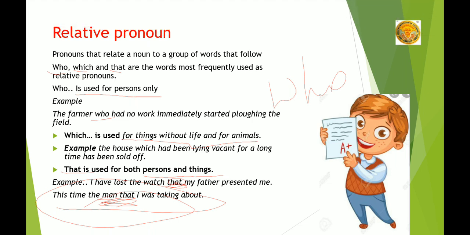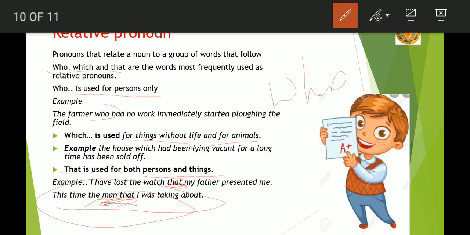So here the relative pronoun is who, and here I am using the words the farmer. So the farmer is the noun which is coming immediately before the relative pronoun who. So who has an antecedent, that is the farmer.